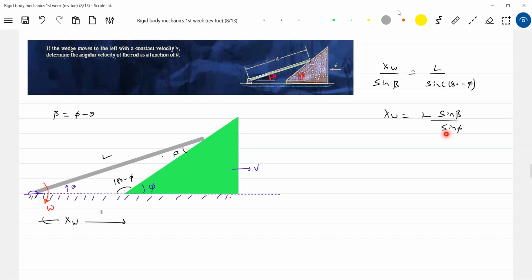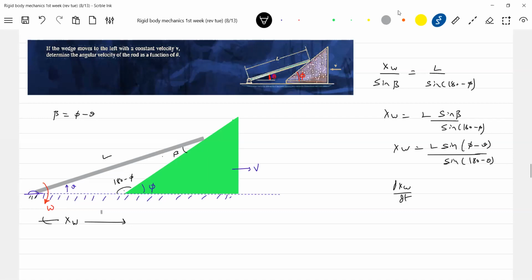Sine of 180 minus phi will be this one. So what is sine beta? Sine beta will be, I'll write one more step, beta will be phi minus theta. I think the best thing is, let me differentiate this. dxw by dt is equal to, what is omega? From where to bring omega? I'm very sure that omega is what?